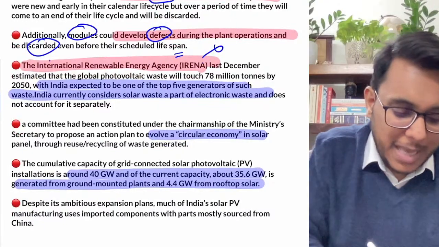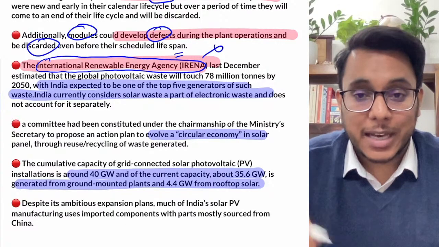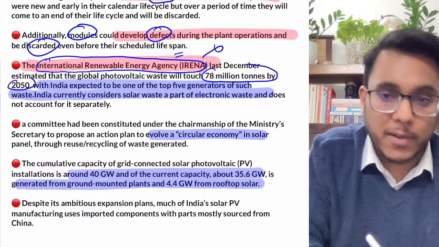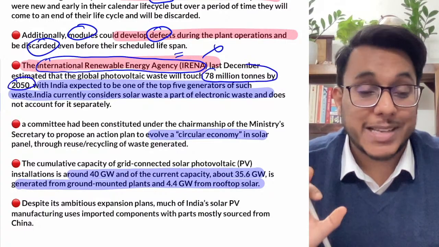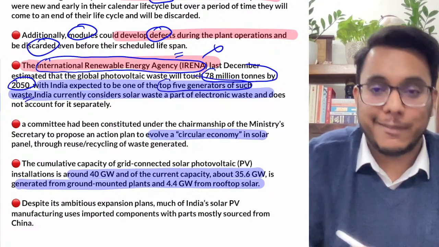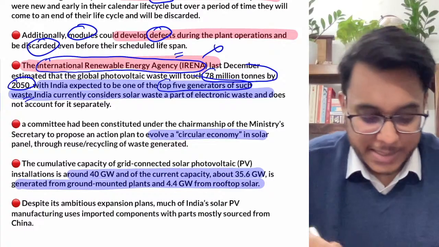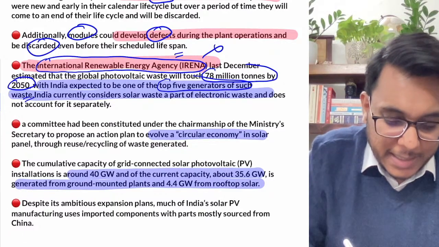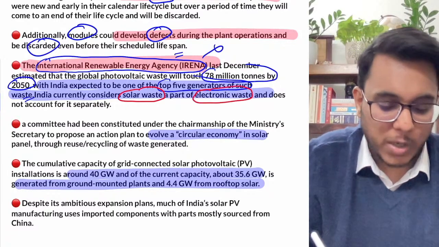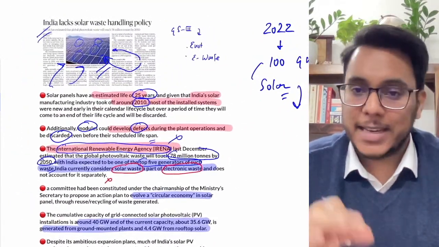In this capacity, IRENA, the International Renewable Energy Agency, has provided that global photovoltaic waste will touch around 78 million tons by 2050. 78 million tons of photovoltaic cell waste will be there, and India will be one of the top 5 generators of such waste, because we have a very ambitious solar energy program. Clear? But at the same time, India is not considering solar waste as separate; rather we consider it as part of electronic waste only. Separately we don't treat it. So what is the solution? Fine, we don't have any solution as of now.